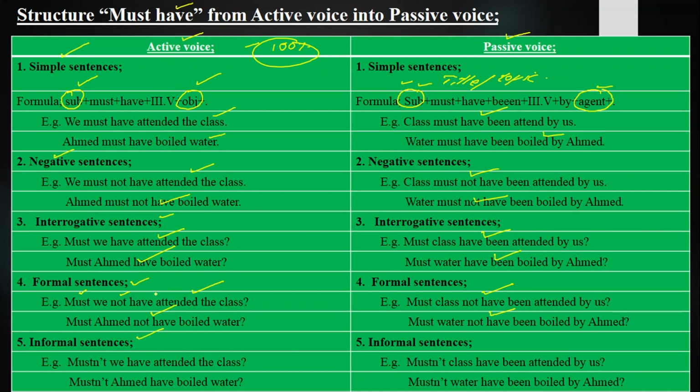Informal sentences, those sentences in which we ask a question and deny the statement, and we ask them in an informal way. We use it with juniors, youngers, and with those you are close with, and you will be using it in your friendly atmosphere. Mustn't we have attended the class? Mustn't class have been attended by us? Mustn't Ahmad have boiled water? Mustn't water have been boiled by Ahmad?